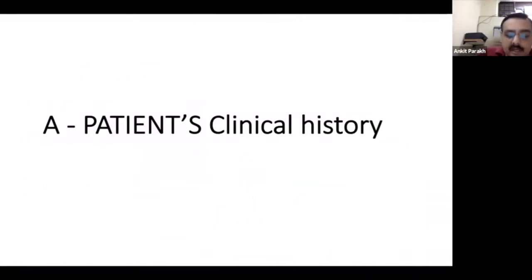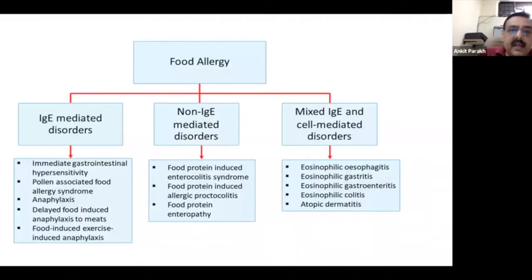Now, the most important is the patient's clinical history, and we have to know that food allergies could be IgE or non IgE mediated, or they can be mixed. So, IgE mediated disorders could be immediate GI hypersensitivity, pollen associated food allergy syndrome, and I'll talk about it. It can be anaphylaxis, or food induced, exercise induced anaphylaxis, and I'll try and clarify these terms as the talk goes.